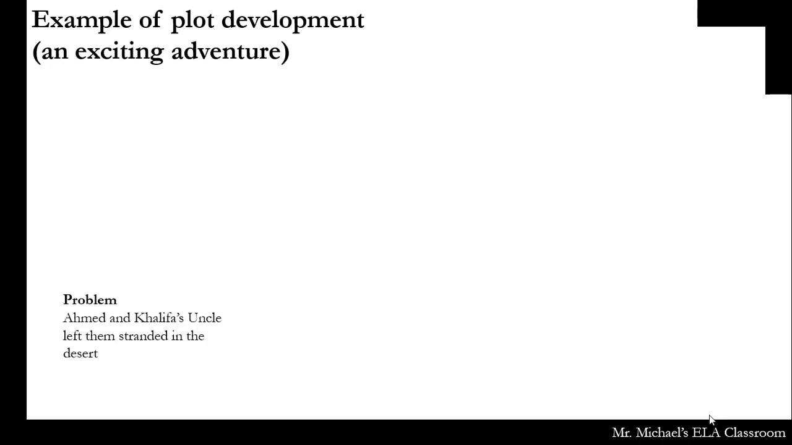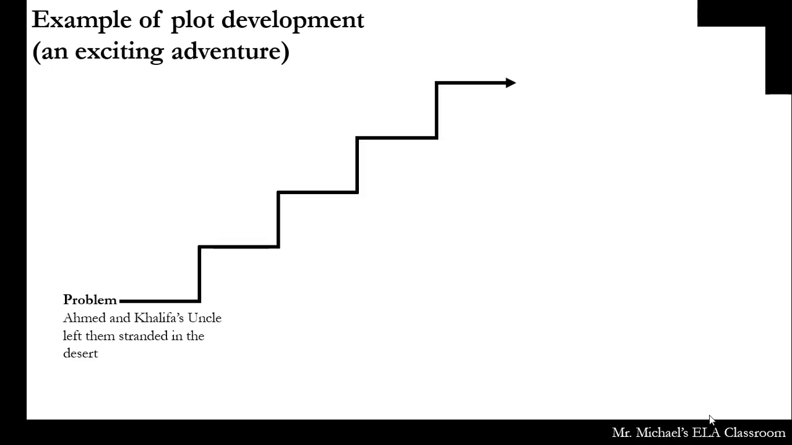Okay, so if we remember our example of an exciting adventure, because I just read it to you, the problem was Ahmed and Khalifa's uncle left them stranded in the desert. Now we have our 4 events, and we have a solution. They found a tent in the desert, and they were part of a surprise birthday party. Now, if your events kind of lead into each other, you have to put them in a specific order. In this story, only the 4th event really needs to be in that order.